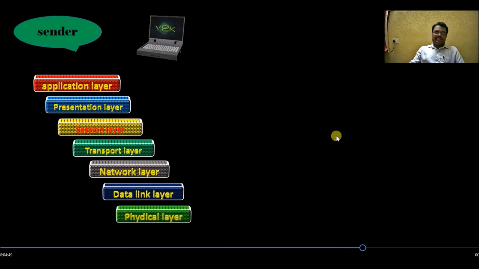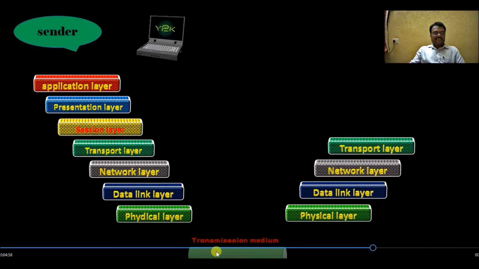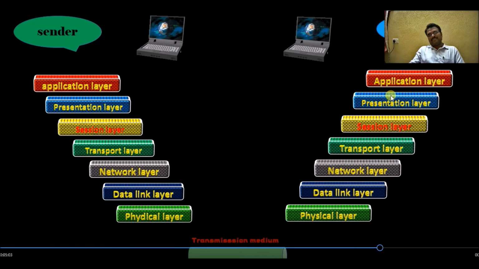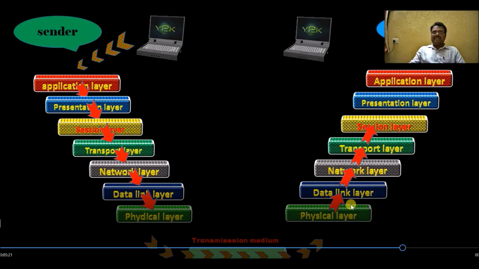If you see what happens in networking with the 7-layer OSI model, there are 7 layers on the sender side and the transmission media, and again at the receiver's end there are 7 layers. So data flows from the sender's application layer, then presentation layer, then session layer, then transport layer, network layer, data link layer, physical layer. Then transmission takes place through the transmission media, and from the transmission media to the physical layer at the receiver's end, and data link layer, network layer, transport layer, session layer, presentation layer, and application layer.